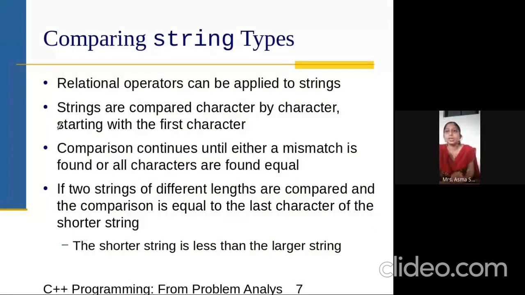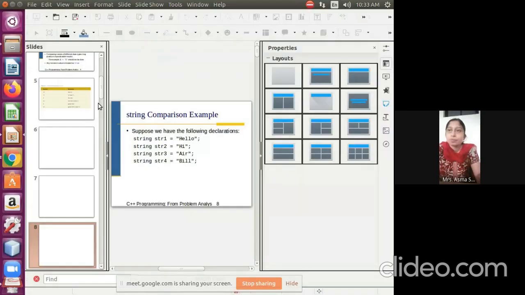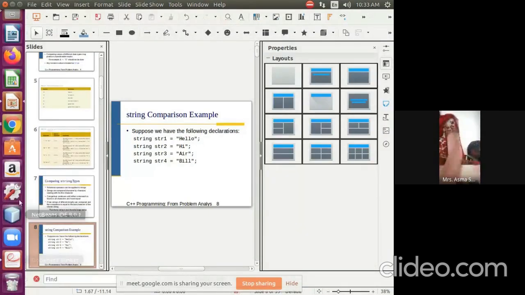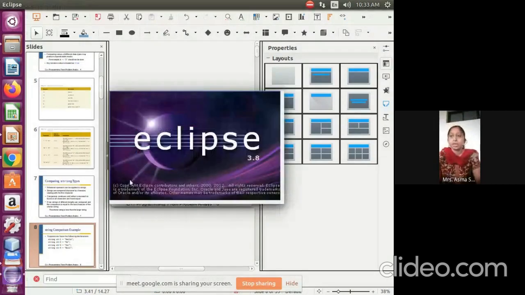Comparing the string data types. Strings are compared character by character. If you see this, suppose string in C++, we don't know, one minute, students. I can check now whether C++ includes the string or not.